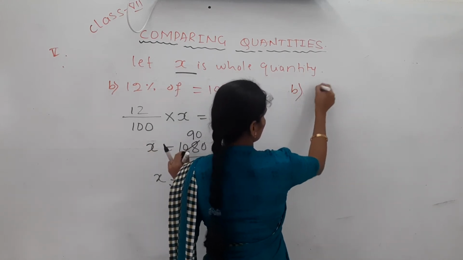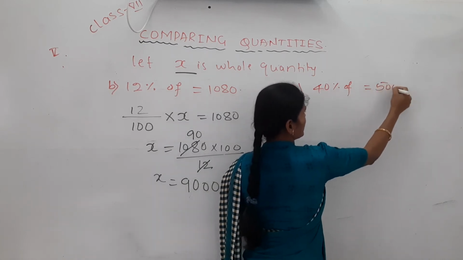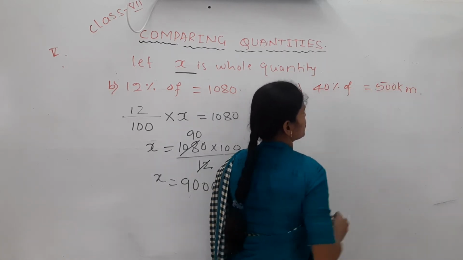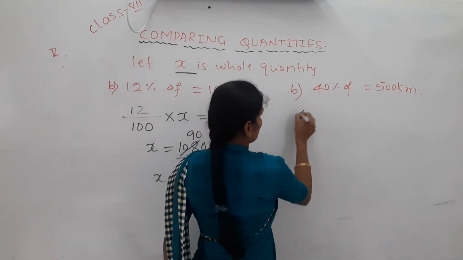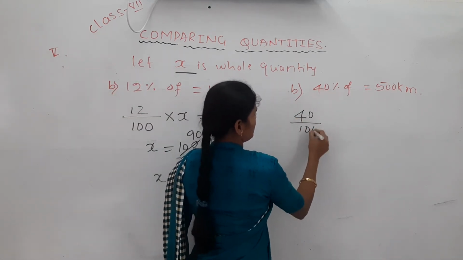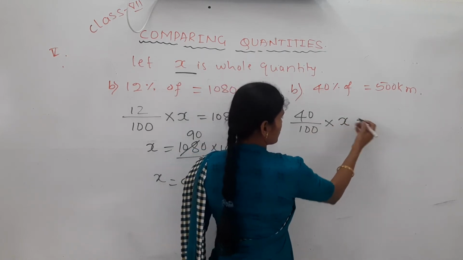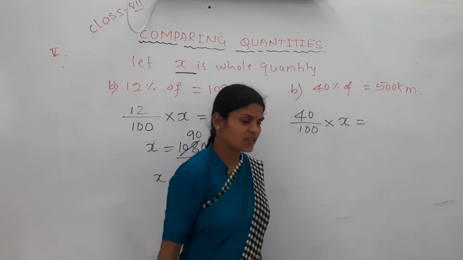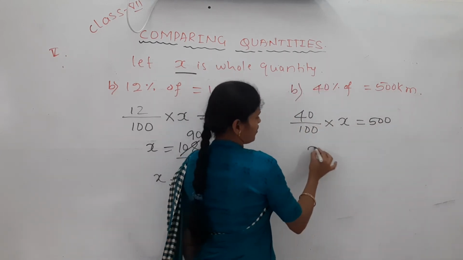40% of it is 500 kilometers, means totally how many kilometers are there. Yes. Okay. 40% means 40 by 100 into of what? Whole quantity. Whole quantity means what here? x is equal to how much? 500 kilometers. Okay. You need the x value.